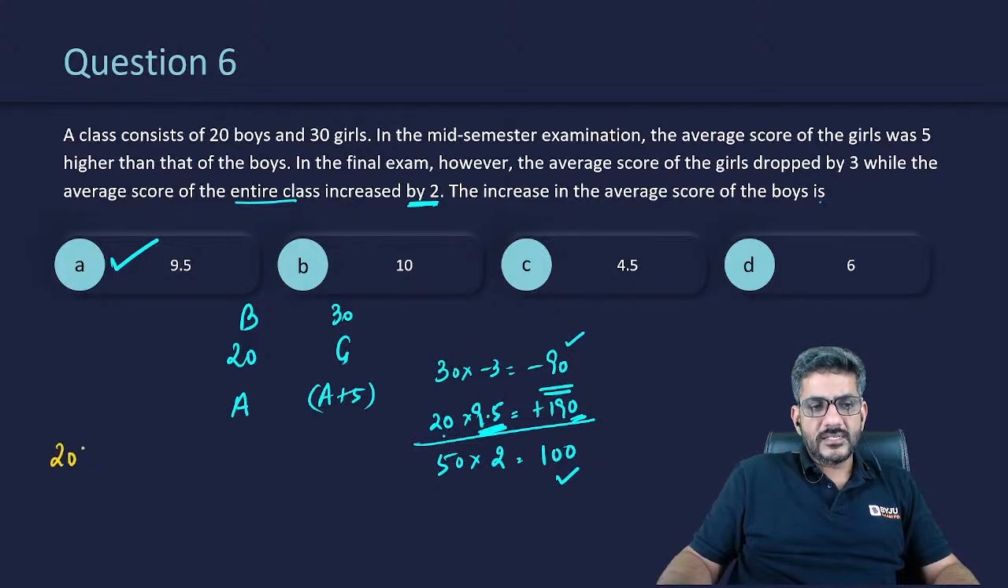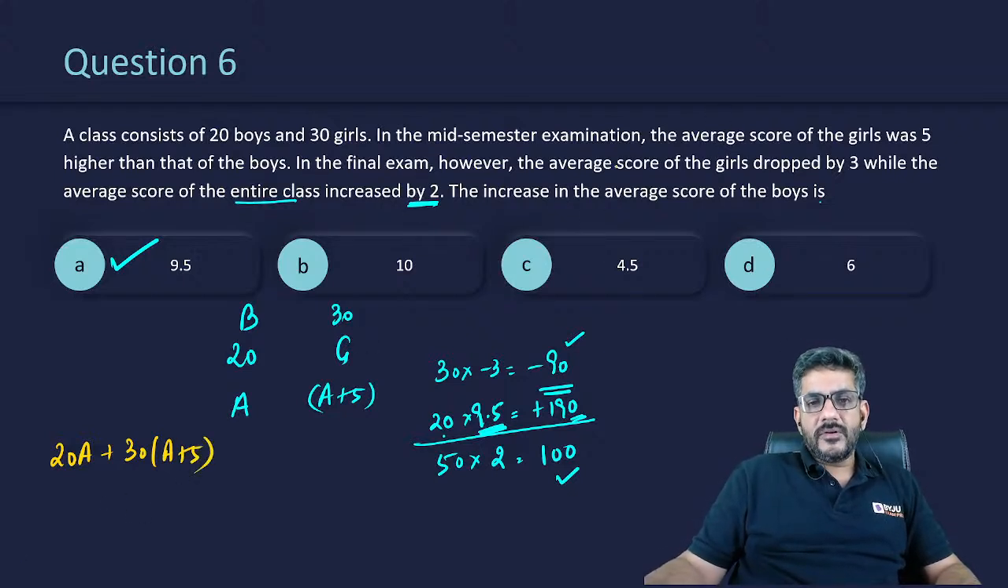So the total of the class is 20A plus 30 into A plus 5. Right? Then he says in the final exam, however, the average score of the girls dropped by 3. If the average score of the girls dropped by 3, their average would become A plus 2. While the average score of the entire class increased by 2.